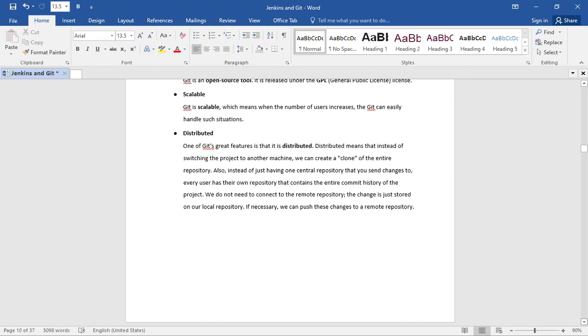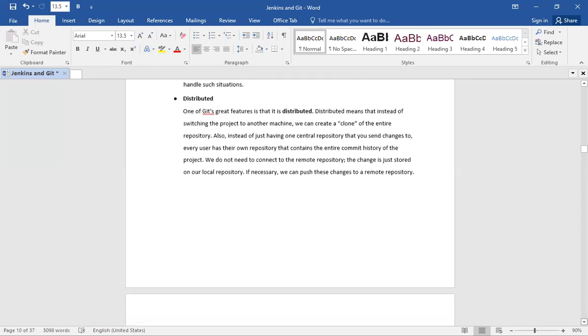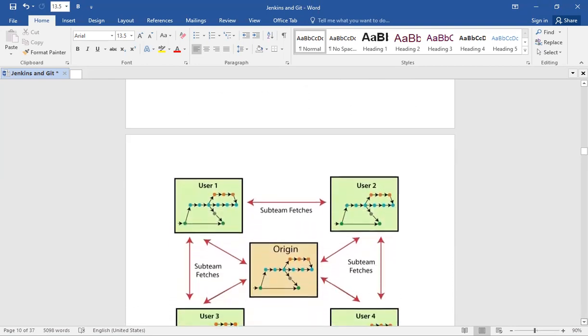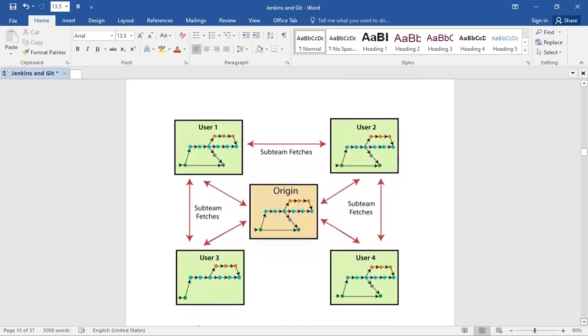We do not need to connect to the remote repository. The changes are just stored on our local repository. If necessary, we can push these changes to a remote repository. This diagram gives more details about the Git workflow.